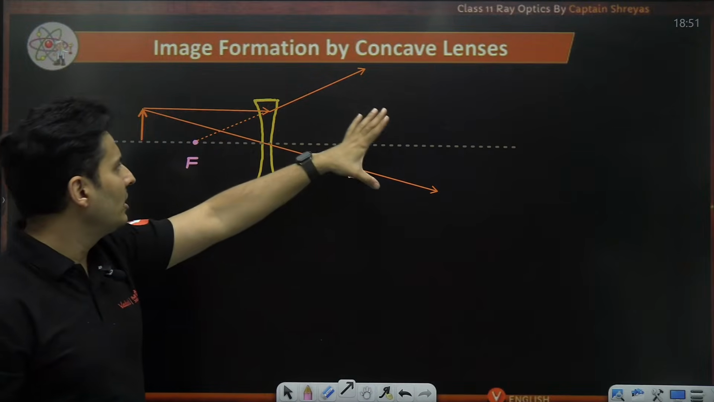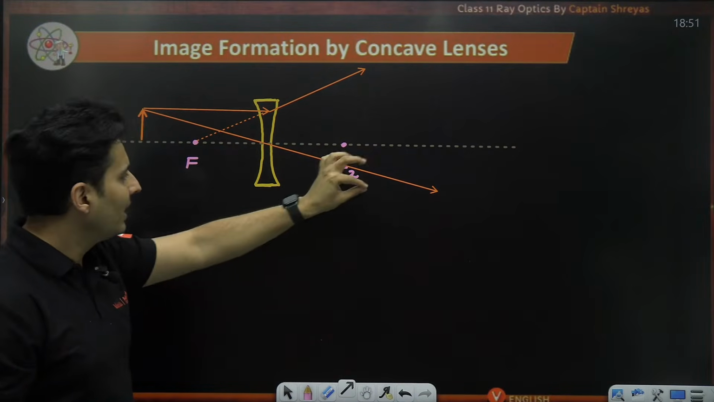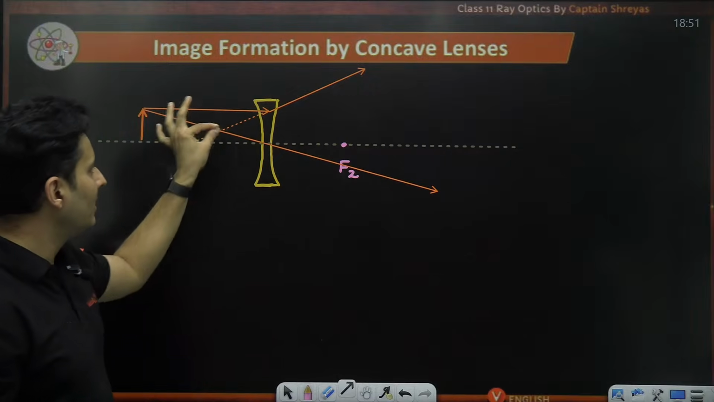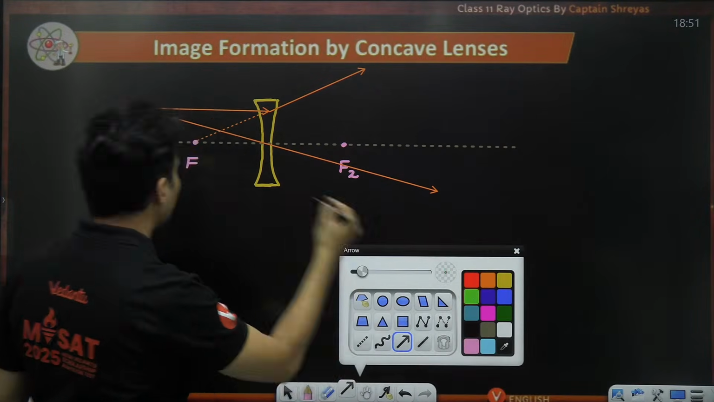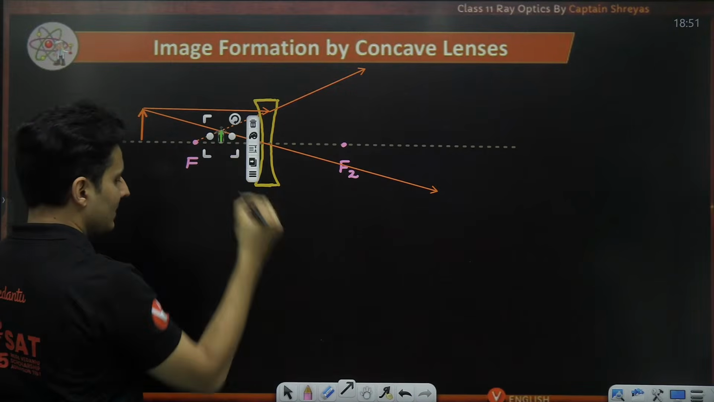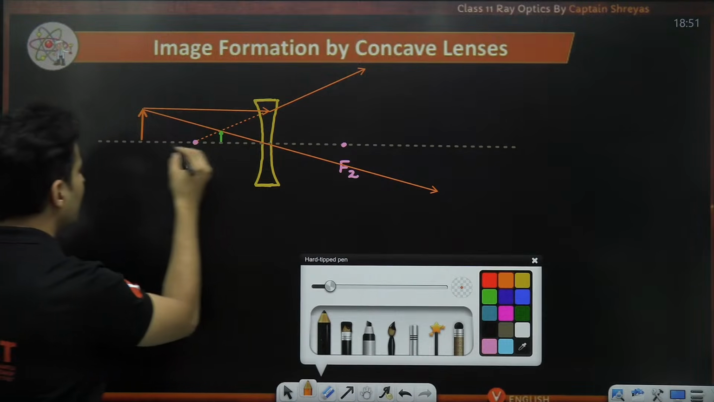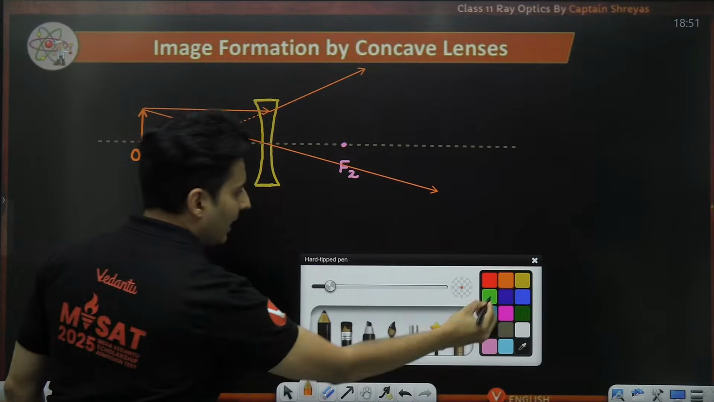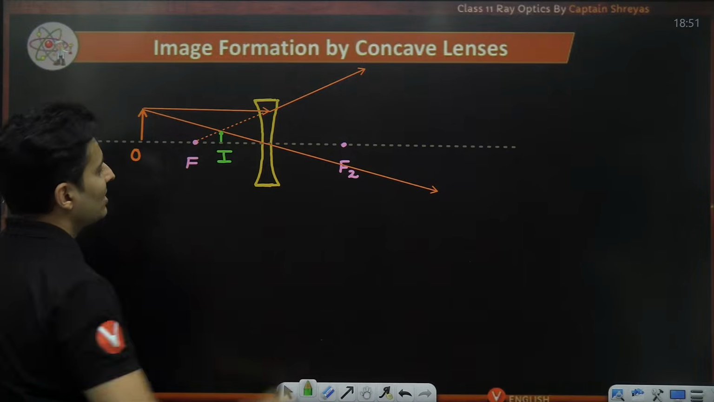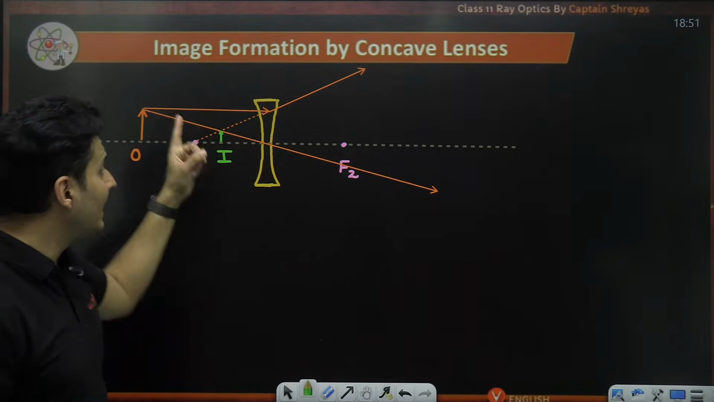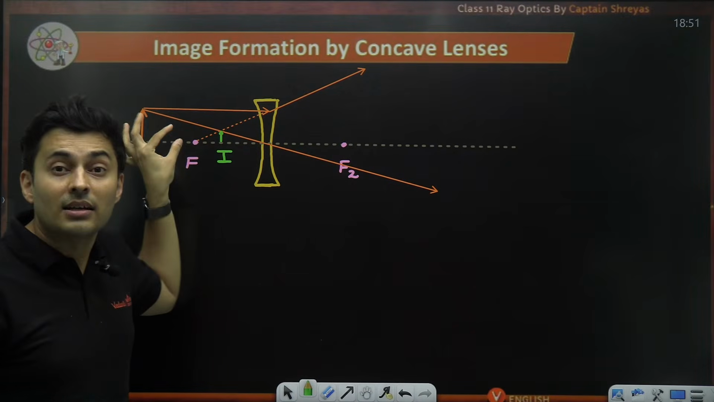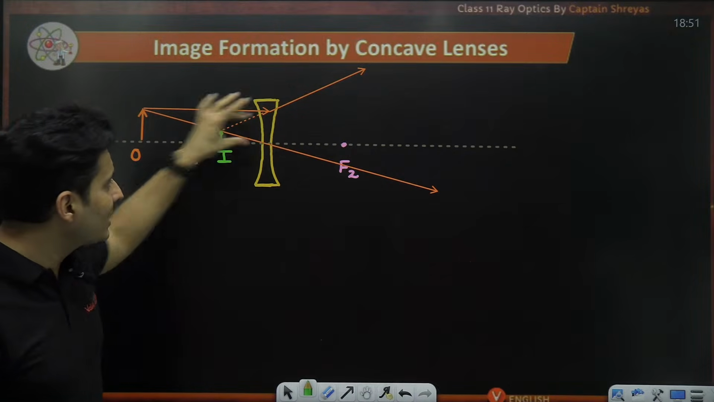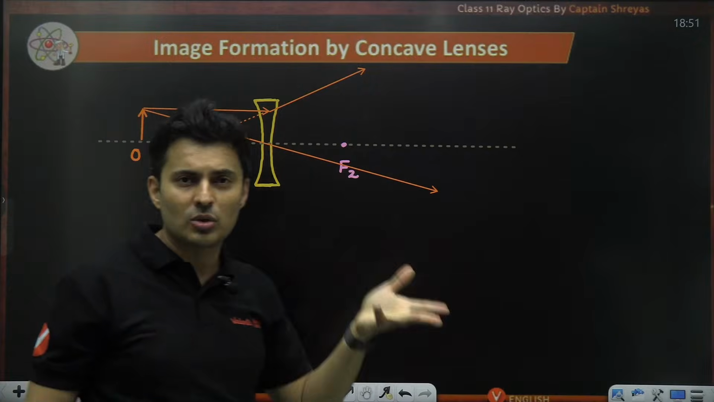Now, are the rays actually meeting? No. If I extend this ray backwards and this ray backwards, then they appear to meet over here. So this location which you see is exactly where that image is. This was the object, and obviously this is the image location. This image is erect because you can see it is still up. It is smaller in size, that means diminished, and you had to extend the rays, that means it is virtual.